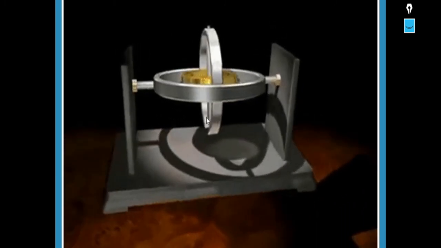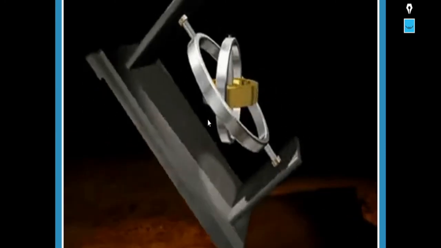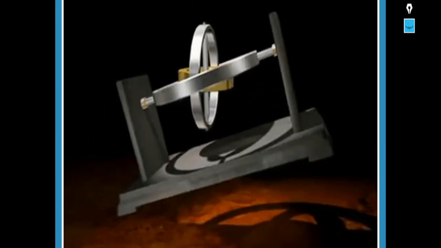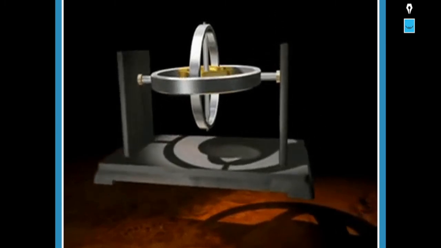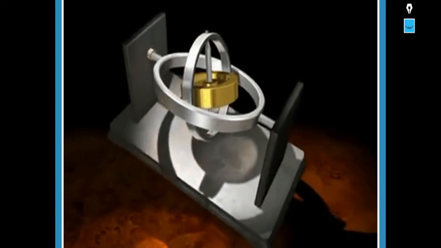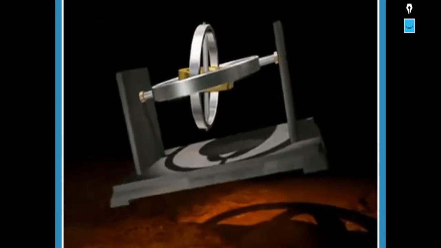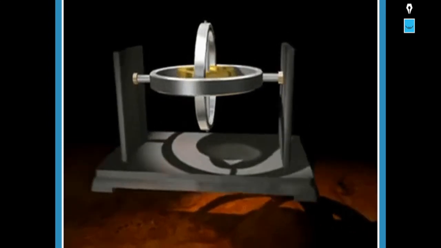According to gyroscope precession, the precession angular velocity omega p is equal to tau by L, that is equal to tau by I omega. Hence the precessional angular velocity omega p is equal to g r by k square omega.